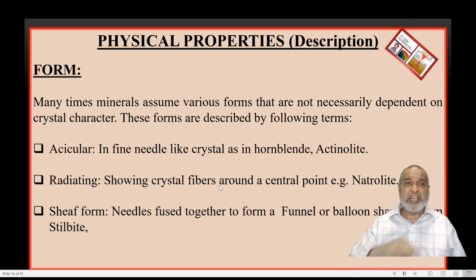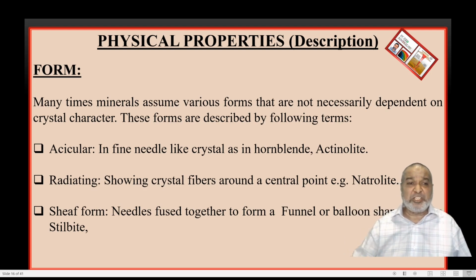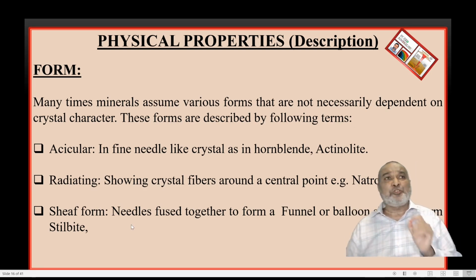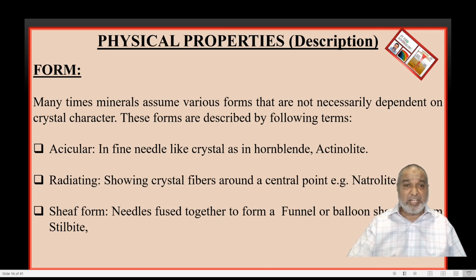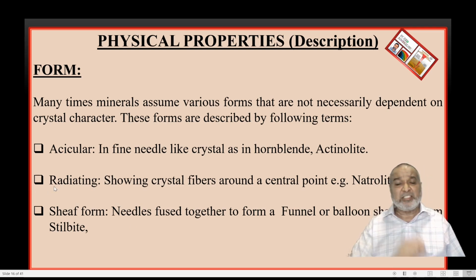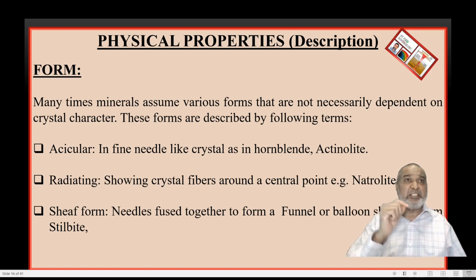That is called the radiating form, and this is typically shown by stilbite. Radiating is the distinguishing property of natrolite. Acicular form is again a distinguishing property of hornblende as well as actinolite.